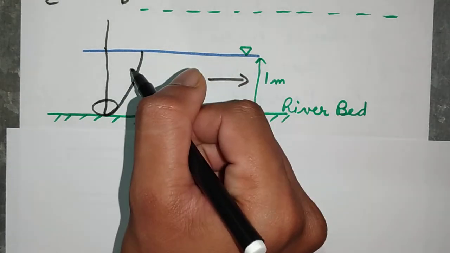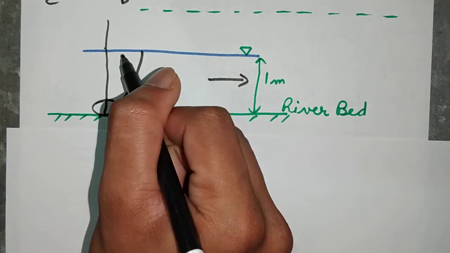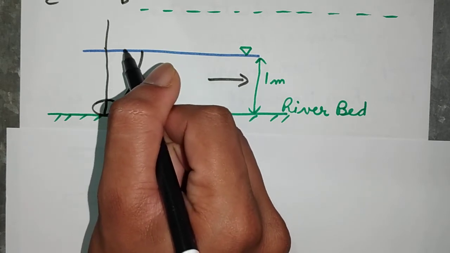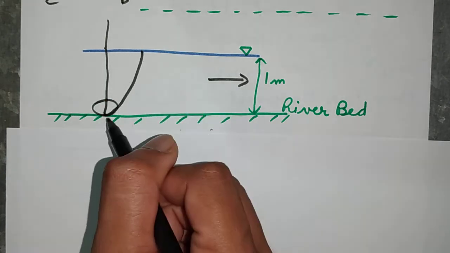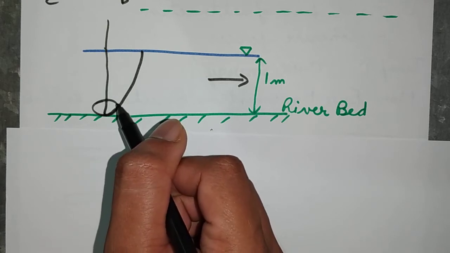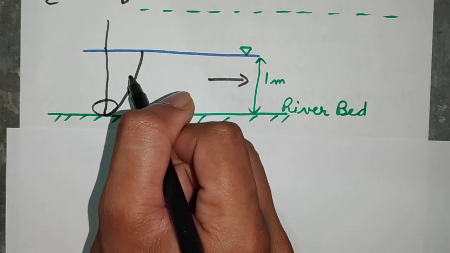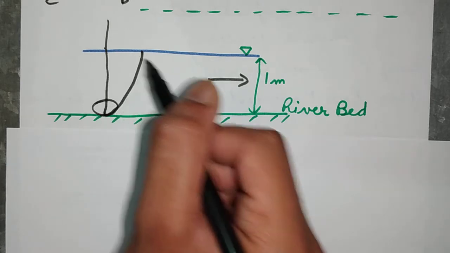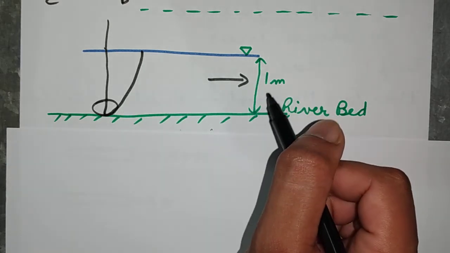So what you are seeing is that the velocity at the top surface of water is maximum, while the velocity at the bottom surface is minimum or nil. So this is the velocity profile, which shows the change of velocity with respect to height.